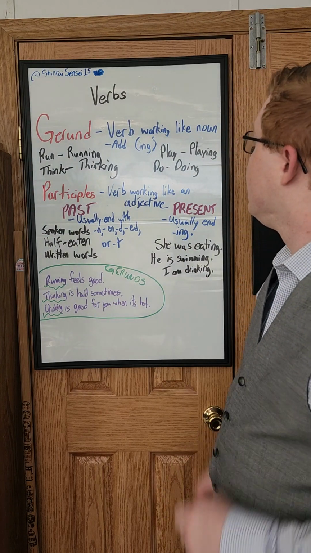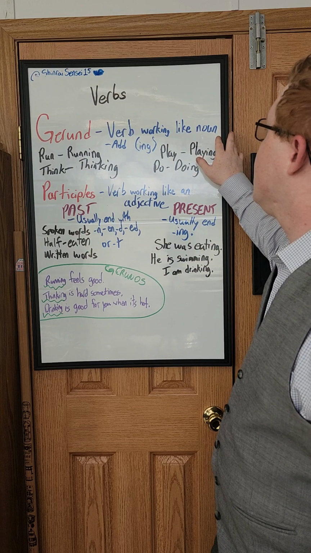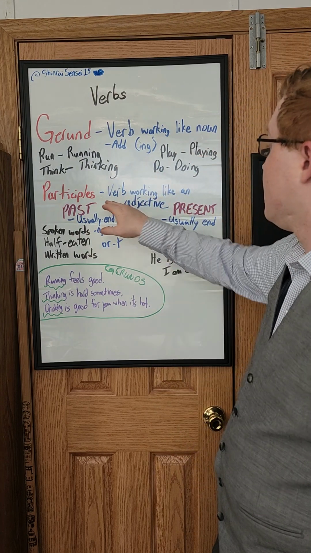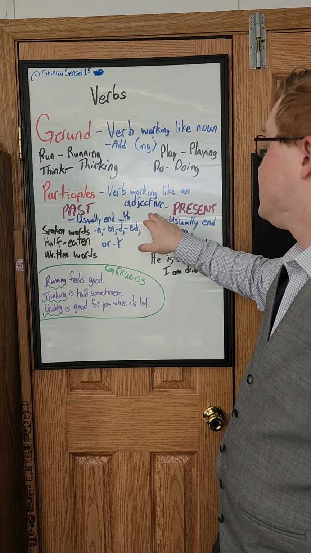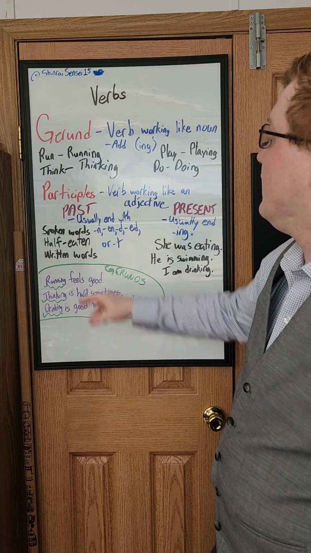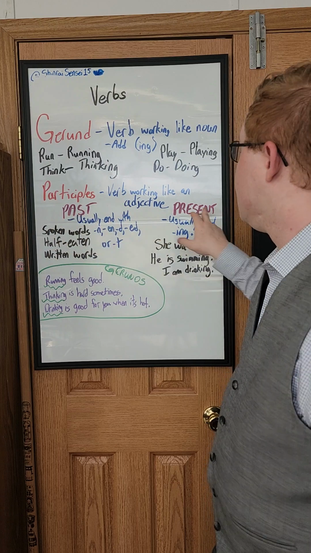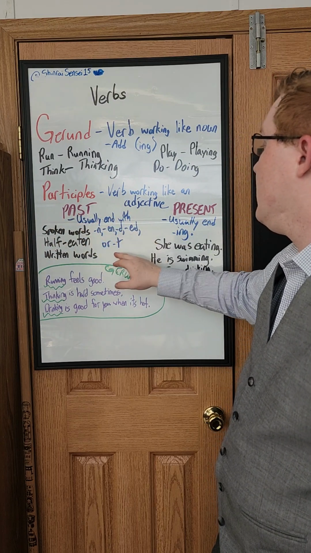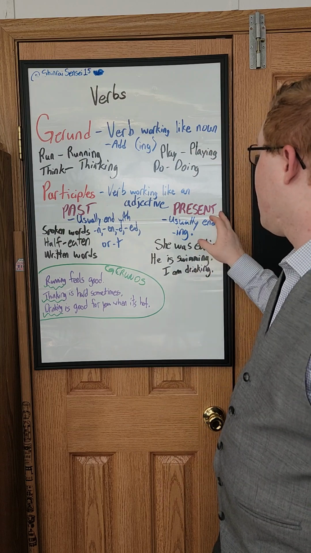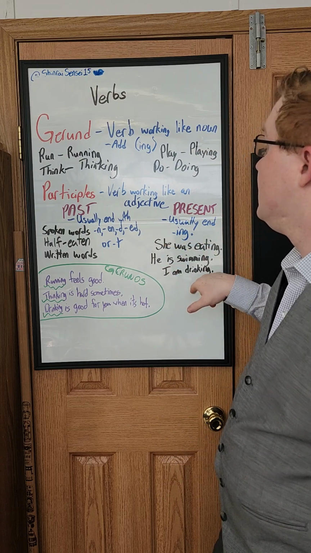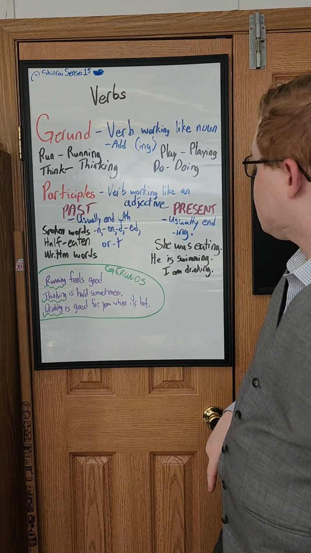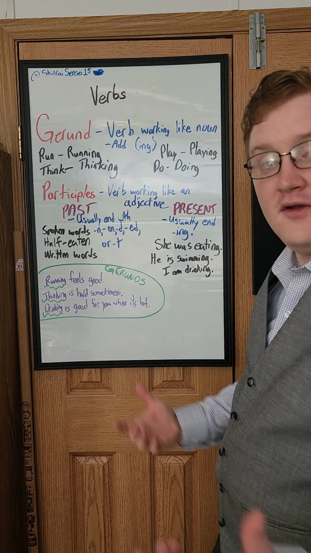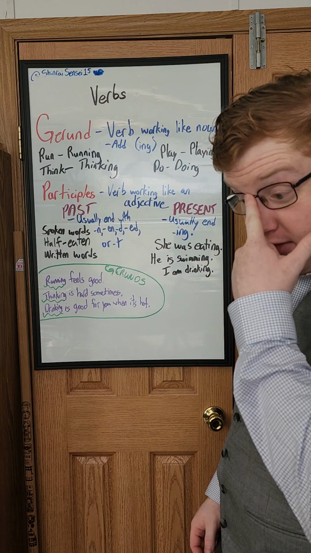So gerund's pretty simple, and it's a verb working like a noun, and it's usually adding an ing, right? Now participles are verbs working like adjectives, right? And so you have past participle and present participle. Past usually ends with an N, EN, D, ED, or T. Whereas present usually ends in ing, but in this case, it's usually being supplemented to another verb, and these are usually verbs that are like states of being.